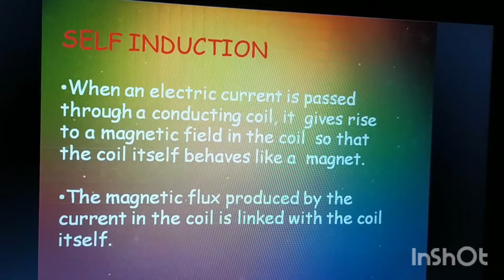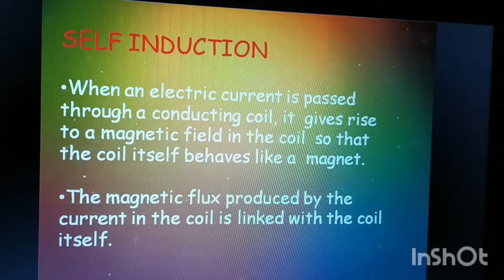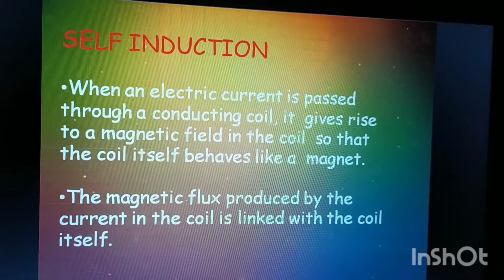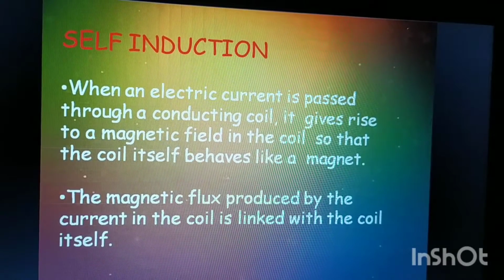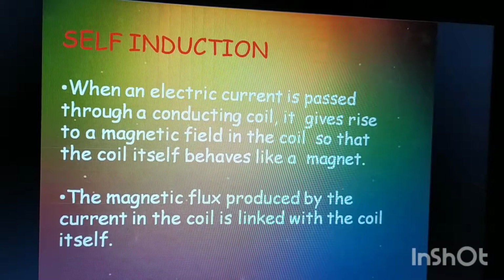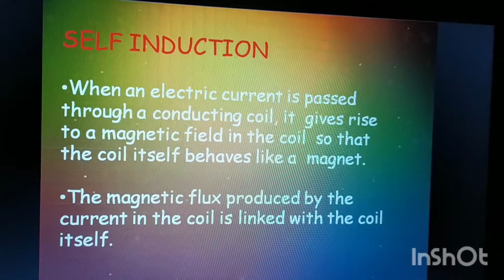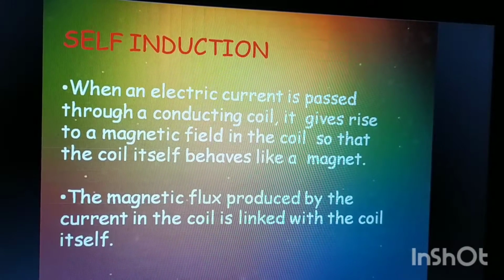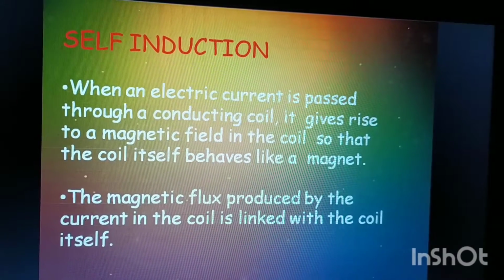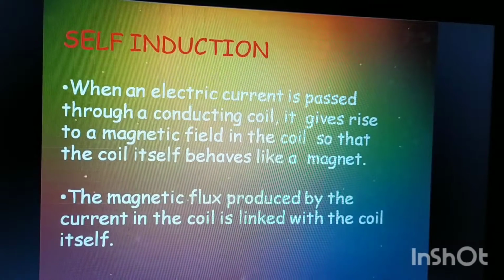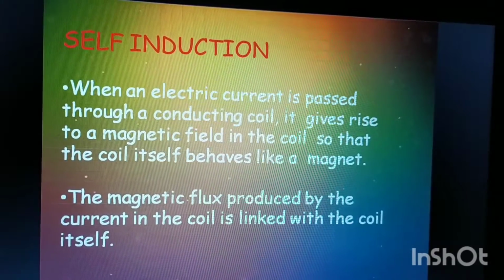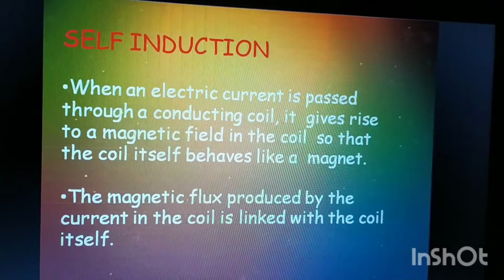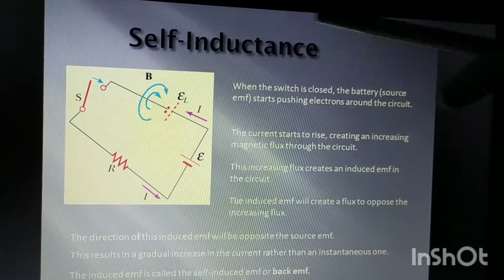We define self-induction as the phenomenon in which, when the electric current is passed through a conducting coil, this electric current gives rise to a magnetic field in the coil. Due to this magnetic field, the coil behaves like a magnet. Let us see from this figure what is happening.